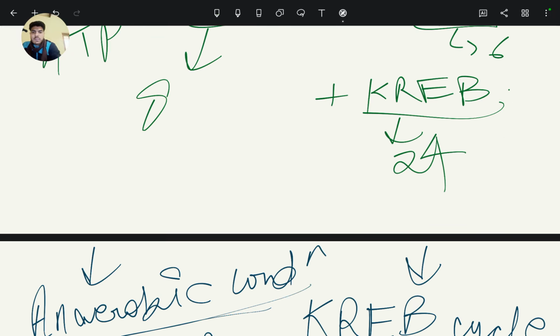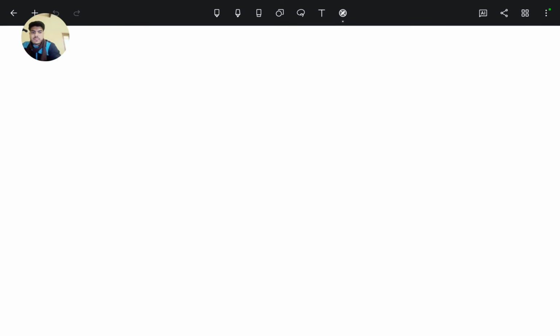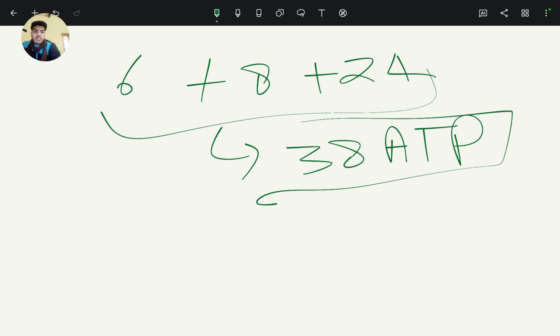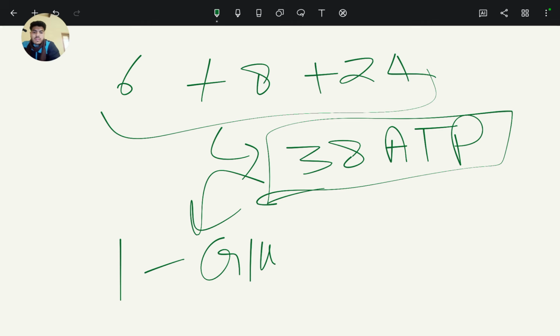So 6 plus 8 plus 24, that is 38 total ATP formed by one molecule of glucose.